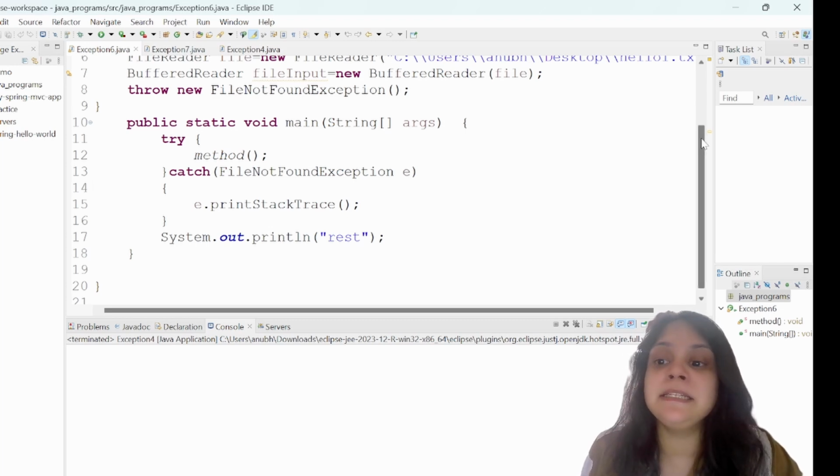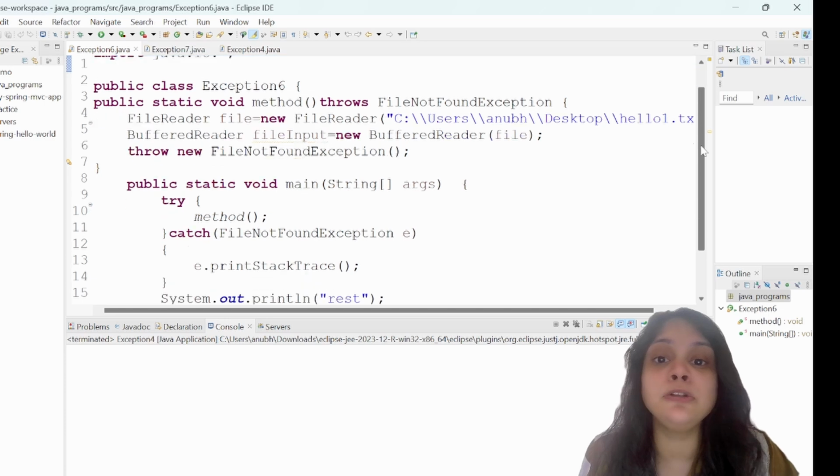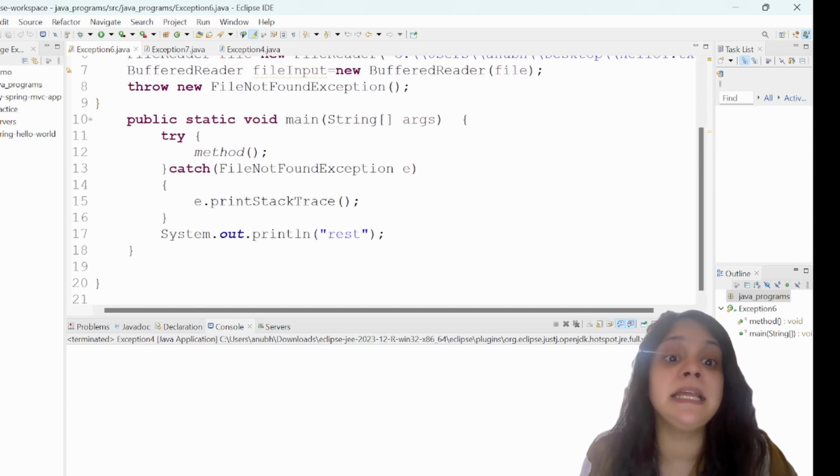So guys, this is basically being used with the checked exceptions because that is required to be handled at compile time only, but you can use it with the unchecked exceptions also. In case your main is also not handling the exception, in that case the JVM is going to handle this exception, but this would result in the abrupt termination of your program.